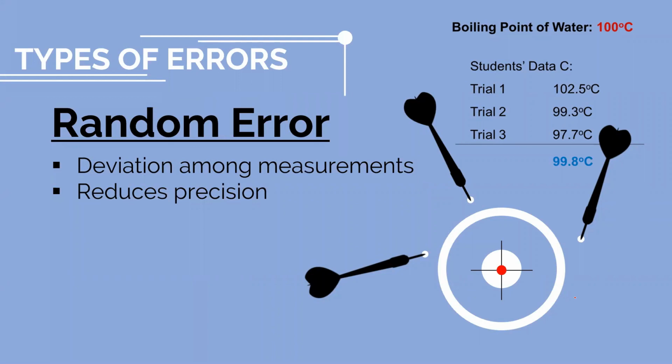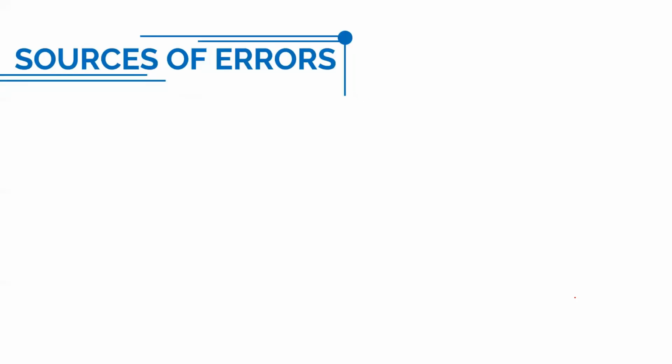But what are the sources of these errors? Mainly, we have different types of sources of errors, but I will just introduce some of them.